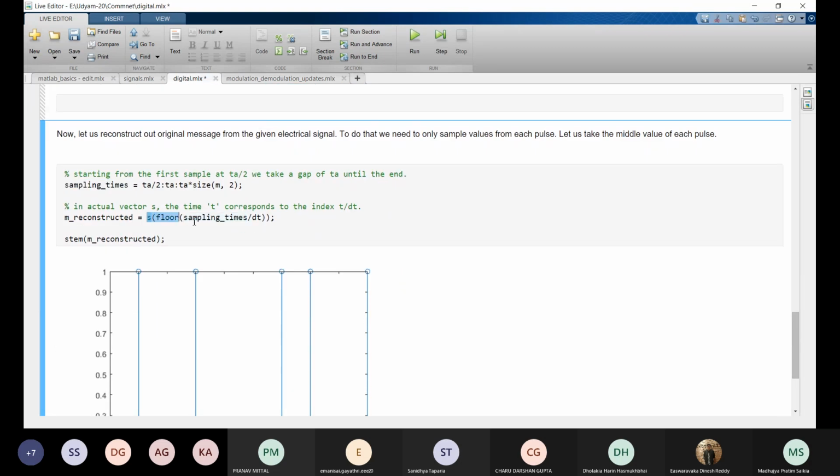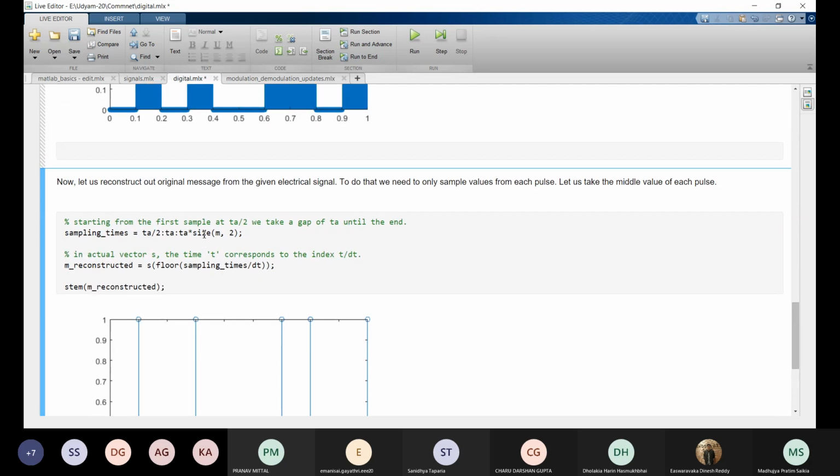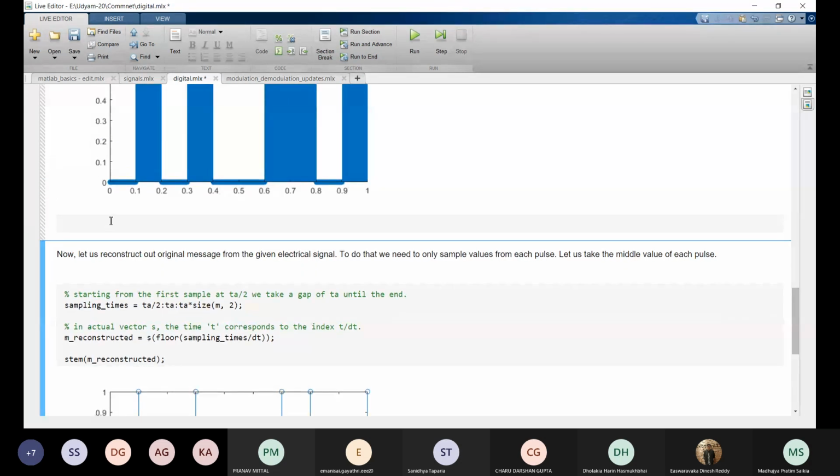So we are doing the same thing here. We are getting m reconstructed using this formula. If you think, you will understand that this formula gives m. This formula samples the electrical pulse for each sampling time.